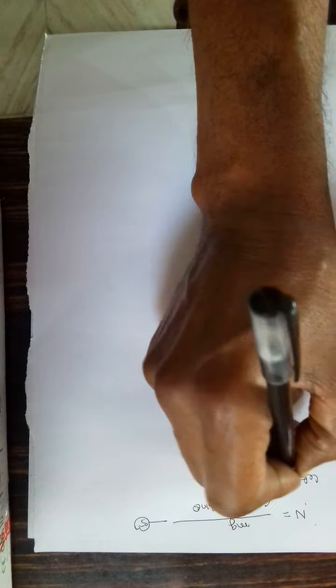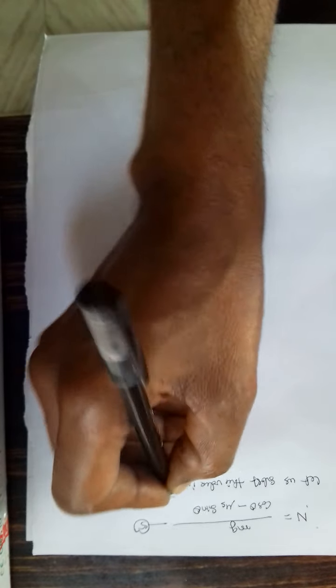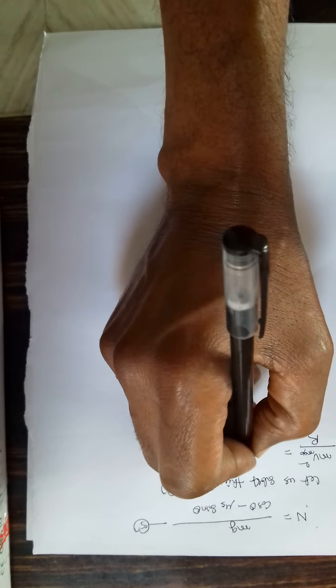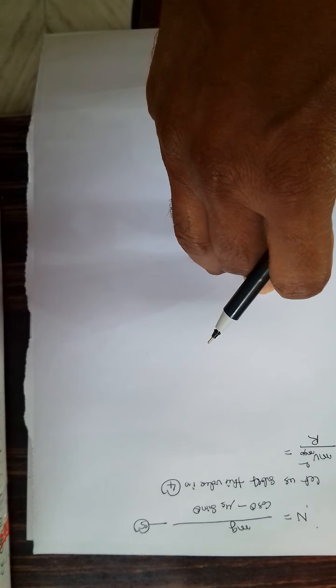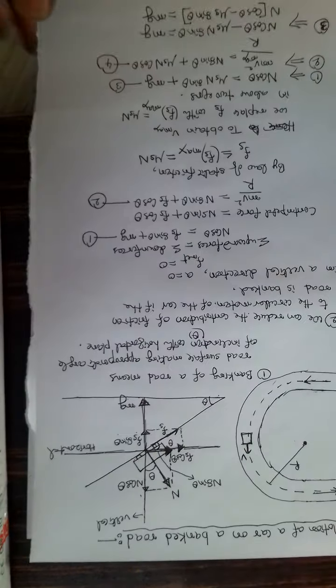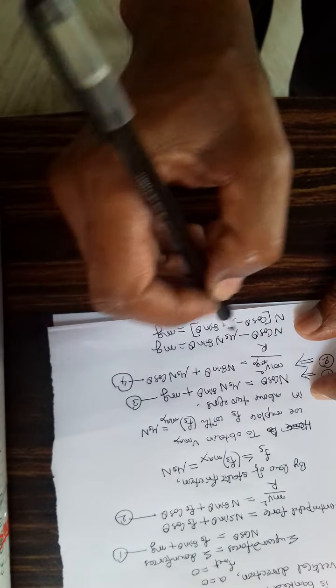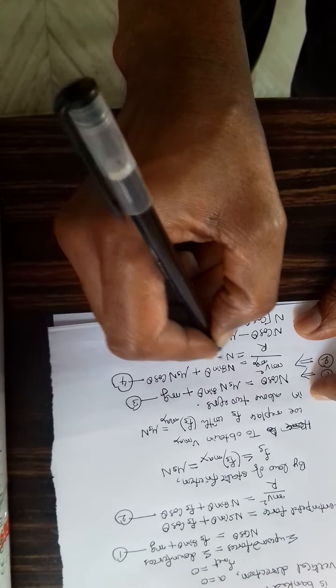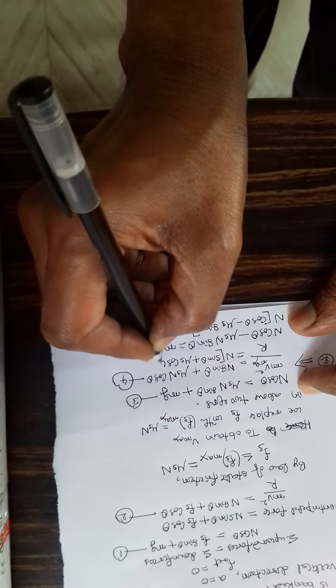Now let us substitute this value in the fourth equation. mv maximum square by r is equal to, here actually before substituting, this can be rewritten. Here, in the fourth equation, n is there in both terms, so you can take n common: n into sin theta plus mu s cos theta.